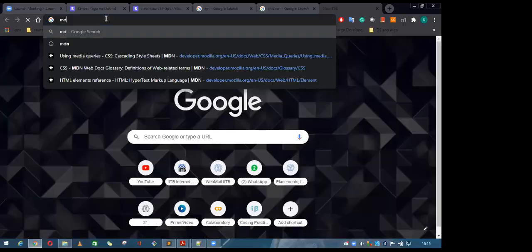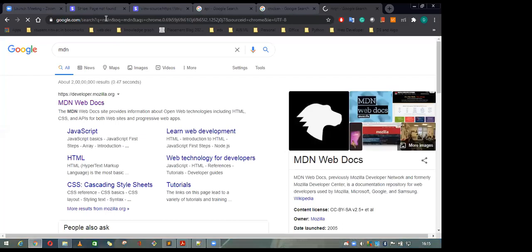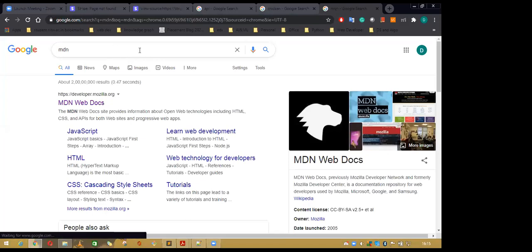So this is MDN, Mozilla Development Network. I am using it because before going into web designing, you have to search a lot, because you are not going to remember everything. You have some basic idea how to do this, and by using it, you have to search a lot. 90% of the time it is based on searching. So how to do a very smart search?